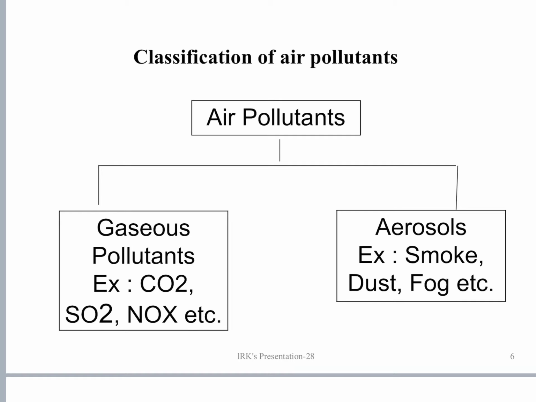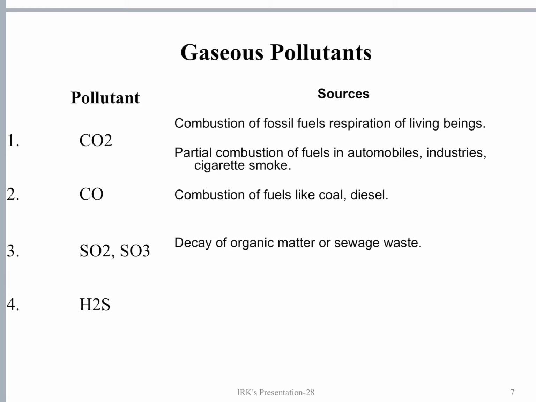Some of the gaseous pollutants: let us see where they come from and how they originate. Carbon dioxide comes from the combustion of fossil fuels, combustion of wood, and also respiration of living organisms. We inhale air and utilize oxygen, and we exhale water vapor as well as carbon dioxide.